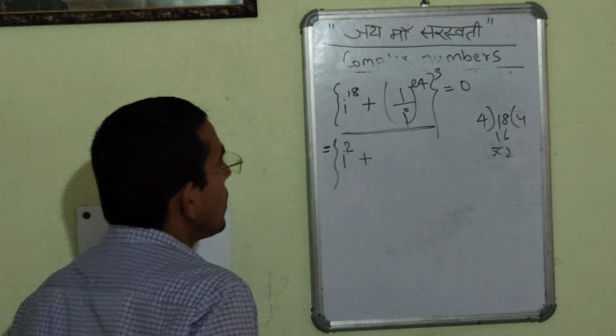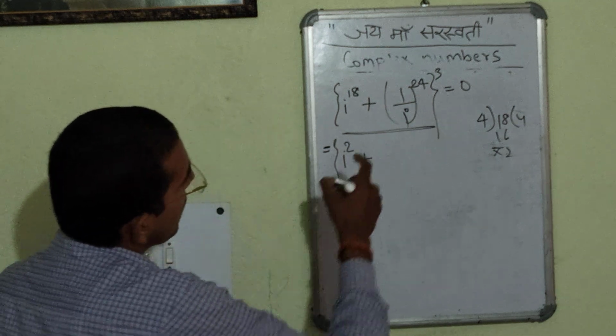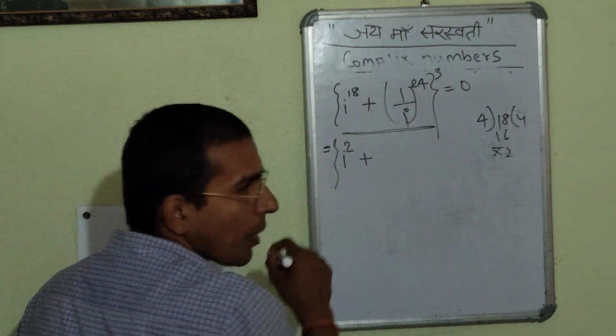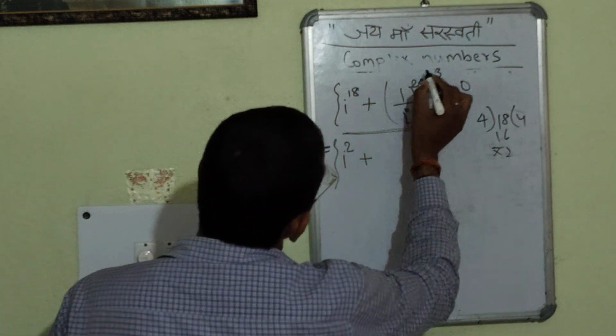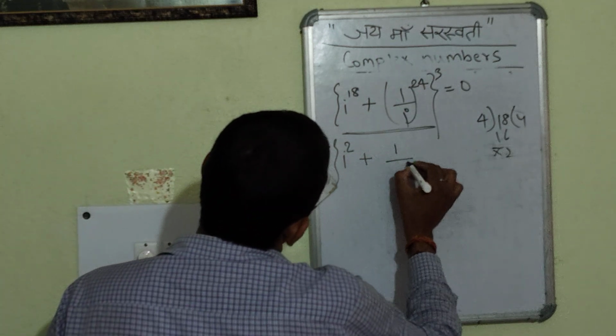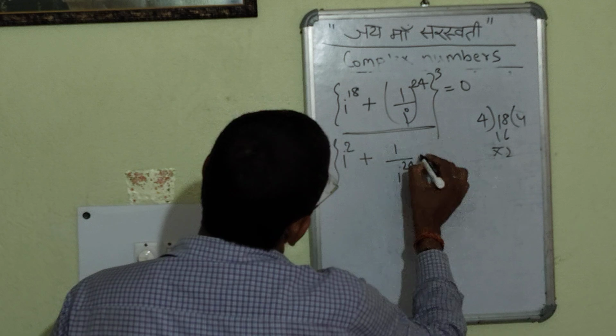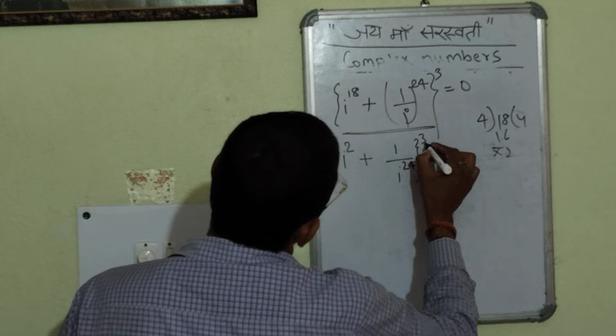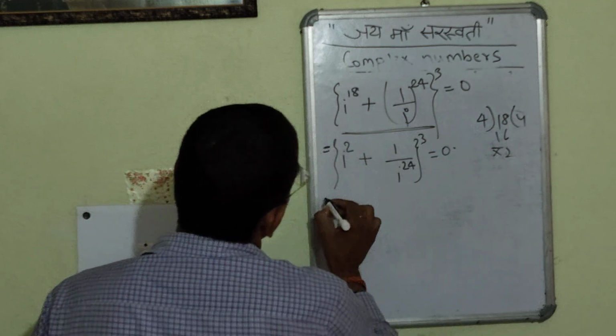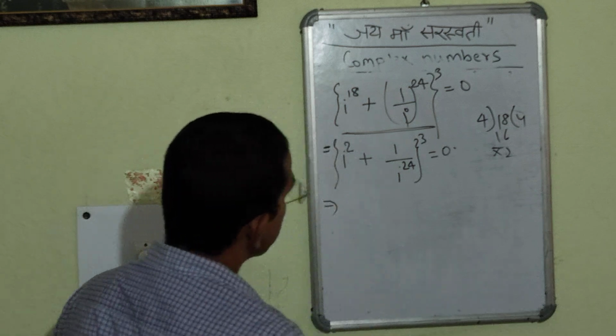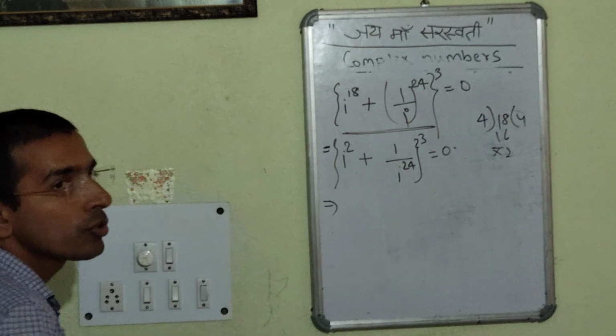Now, again, in this case, we are seeing that the whole is to the power 3. For the second term, 1 to the power 24 is 1 only, while it is i to the power 24, whole to the power 3. So in this case, we are seeing i square is there.